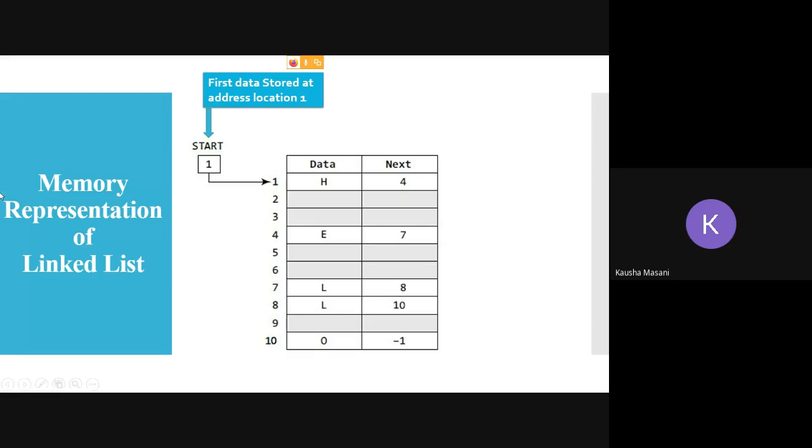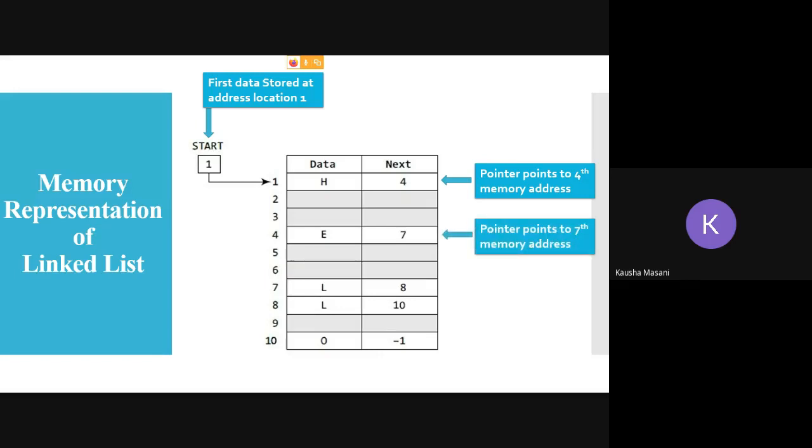These gray lines, 2, 3, 5, 6, 9, are memory occupied by other processes. Okay, they are not free, they are your occupied memory. So now it is pointing at 4, and the control is going to go to the 4th memory address. The first is H, then it is E. Next it is going to point us to 7, so the control is going to go to 7. Then from 7 it is going to go to 8, and from 8 it is going to go to 10.